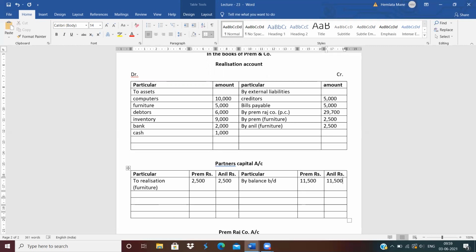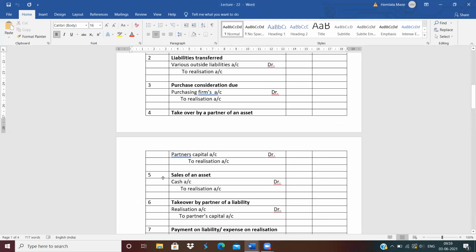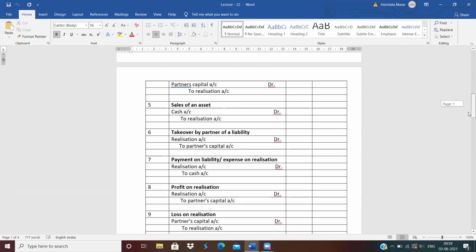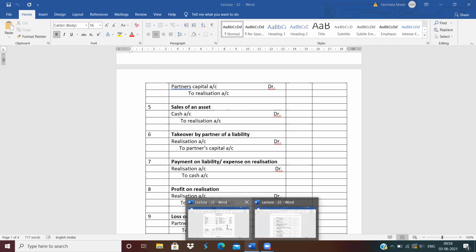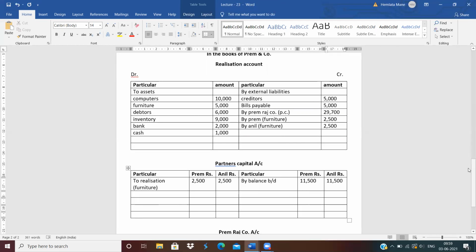Next journal entry is sale of asset. There is no sale of any asset here, so don't do that journal entry. Next, no liabilities taken over by partners. No expenses incurred. No profit on realization. So all the journal entries are finished.